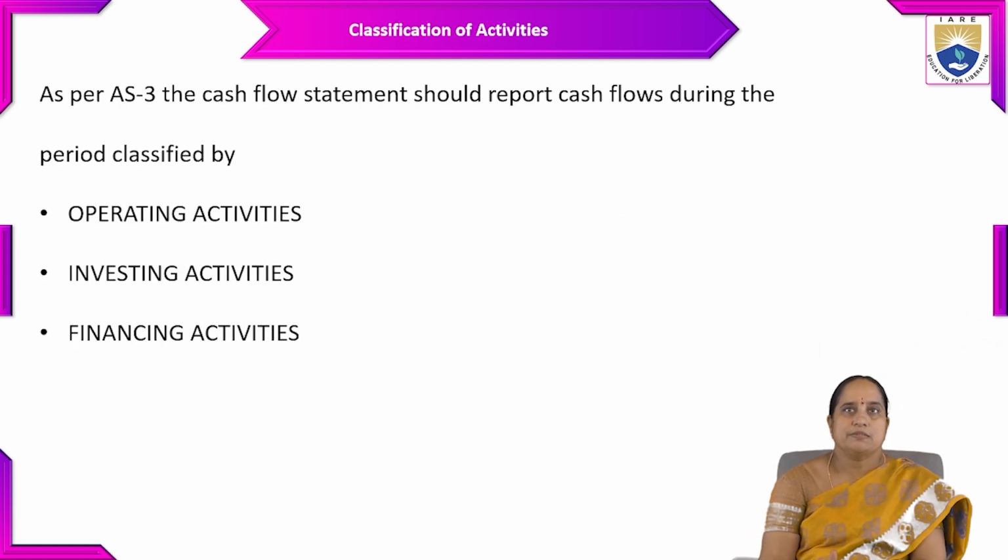Then coming to the classification of activities. As per AS 3, the cash flow statement should report cash flows during the period which are classified by three types of activities. The first one is operating activities, second investing activities, third financing activities.